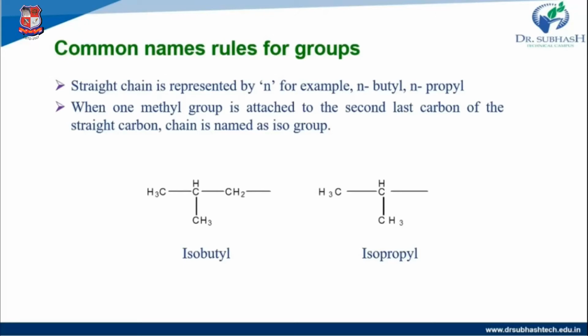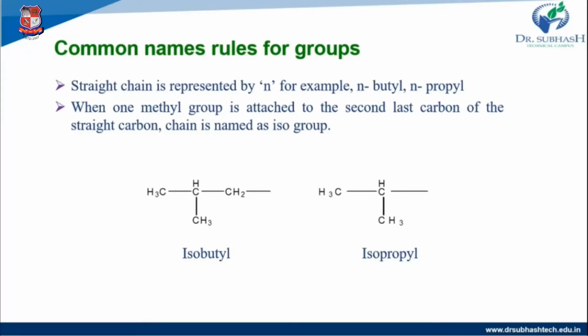So the first rule is that a straight chain is represented by n. For example, n-butyl and n-propyl. If 3 carbons are present, then the naming is n-propyl, and if 4 carbons are present in a straight chain, then the naming is n-butyl, because they don't have a branching system. So a straight chain is represented by n.